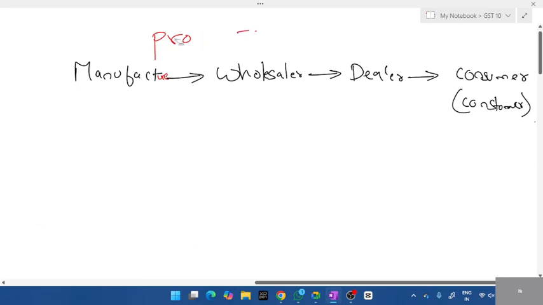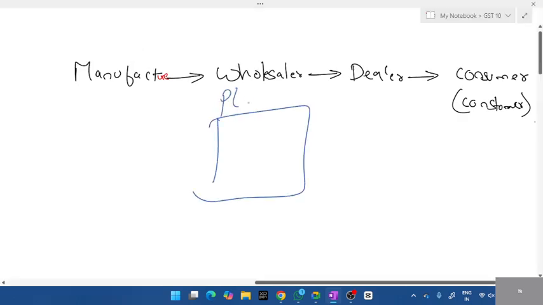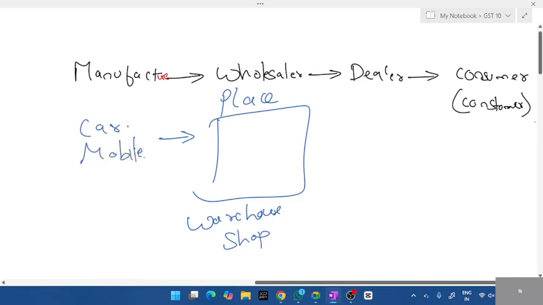Wholesaler is nothing but he owns a very large place, students. We call it storehouse or warehouse. He'll have a very large shop, and assume cars or mobiles are there. He'll buy it in large quantity. We call it bulk. For example, a wholesaler will have around hundreds of cars with him. From there, it will go to dealer. Dealer will not have hundreds of cars with him.